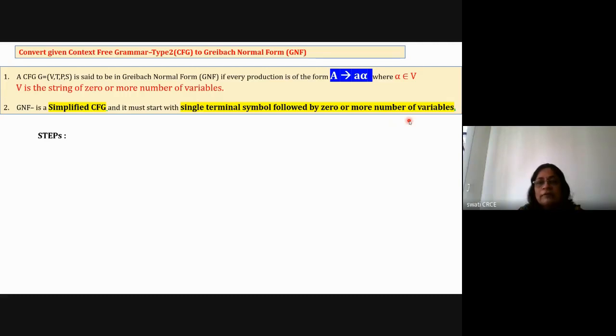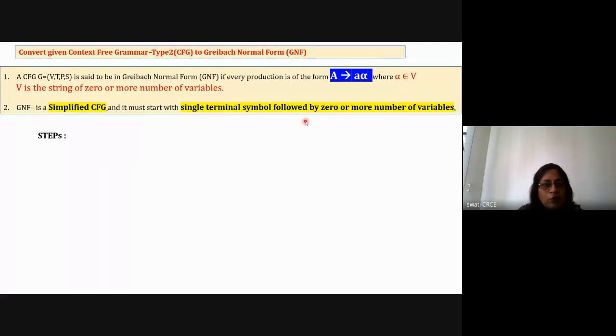Okay, so I think you have understood now. You may have zero variables. If it is zero variables, then capital A generates small a is allowed. Okay, so this production is already in the Greibach normal form. Or you may have A generates small a followed by AB, BA, BAC, BS, anything like all capitals after small a. And this number of variables can be zero or more than zero.